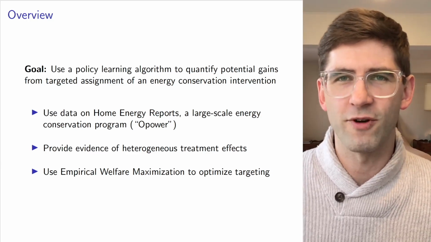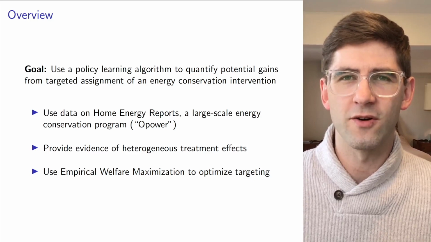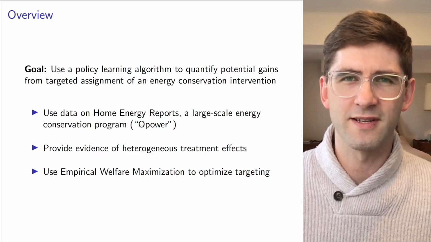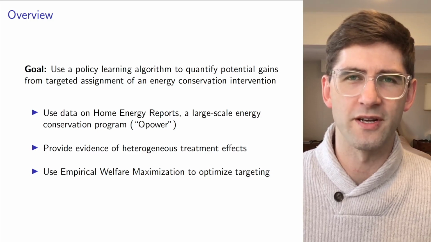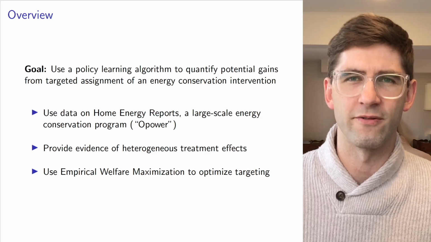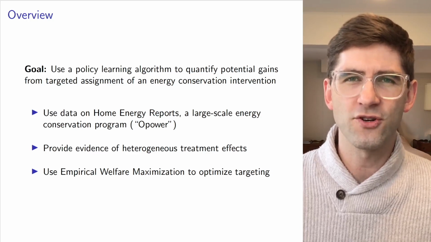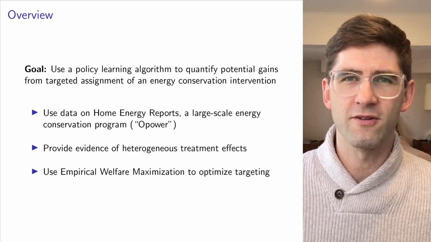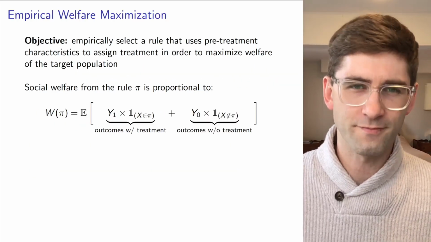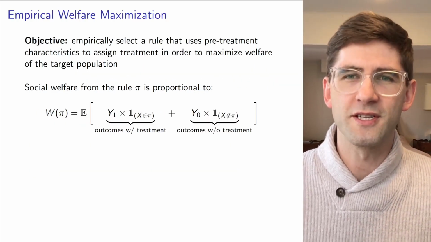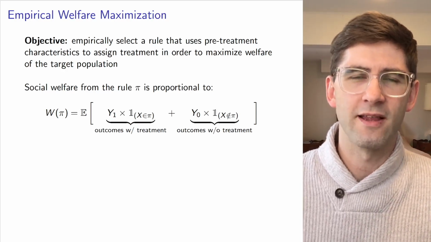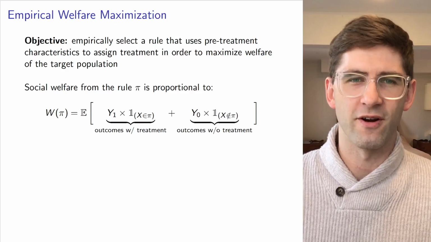We take advantage of randomization in those programs in order to provide evidence of heterogeneous treatment effects. That is, that the effect of these letters on household energy consumption is different across households and different in a way that's correlated with household characteristics. And we use this variation as motivation to use a policy learning algorithm to optimize the targeted assignment of these letters. The idea of this approach is to use data to select a rule based on household characteristics that will maximize a measure of welfare in the target population.